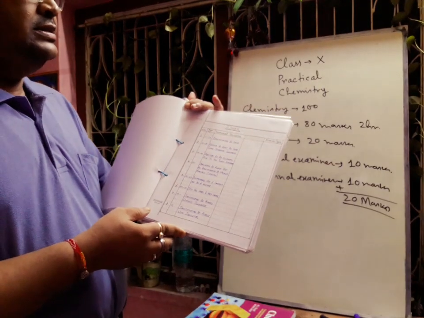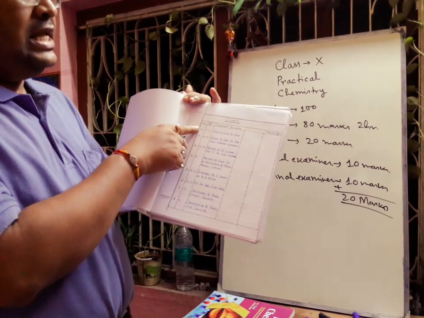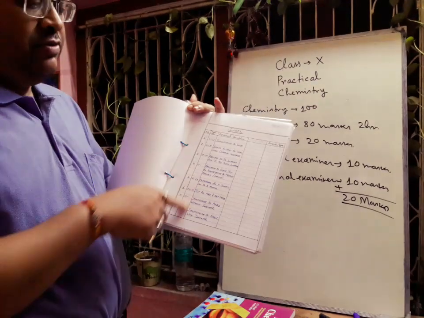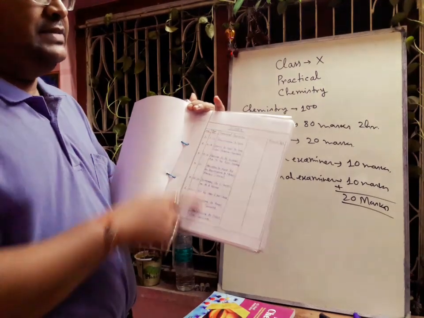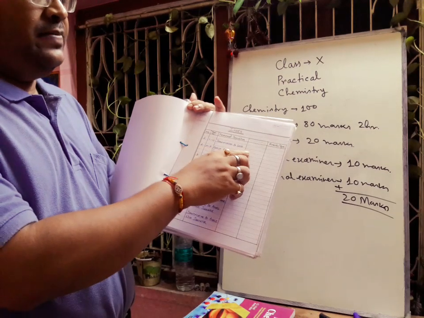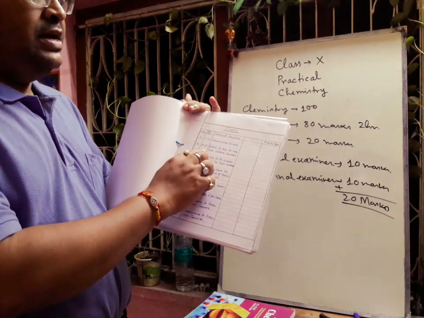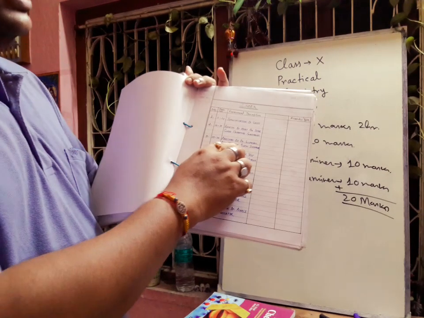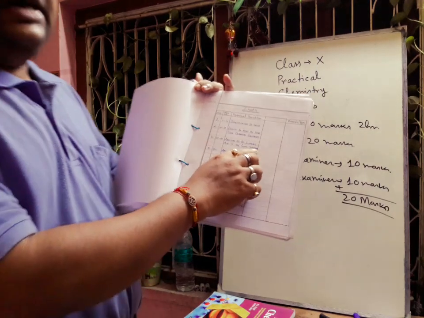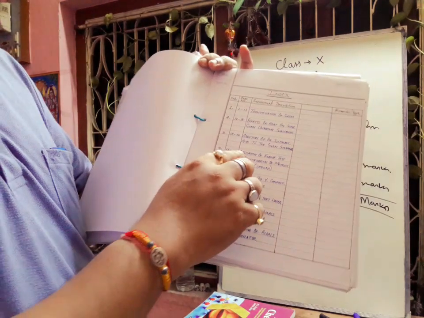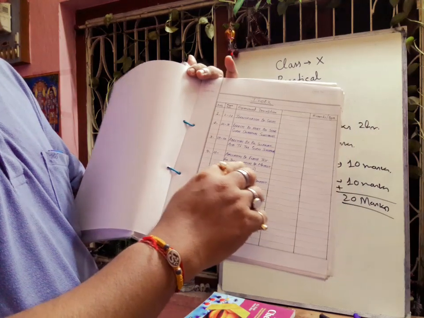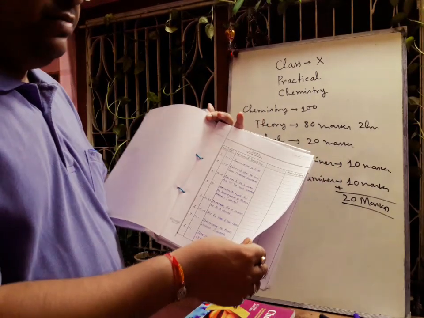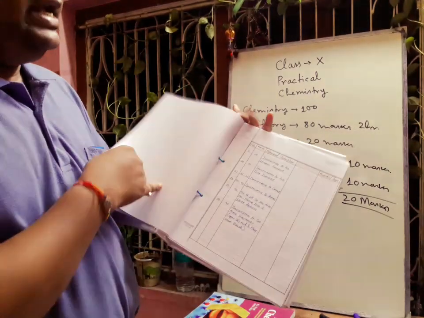Okay, what to write? See one thing, the serial number is given 1, 2, 3, 4, 5 for practicals, and you have to write the page number. Next, your experiment description. Write like identification of gases, effects of heat on some given unknown substances, addition of dilute sulfuric acid to the given substances. Next, application of flame test for identification of metallic radicals, like this. So in this way you must write the index.